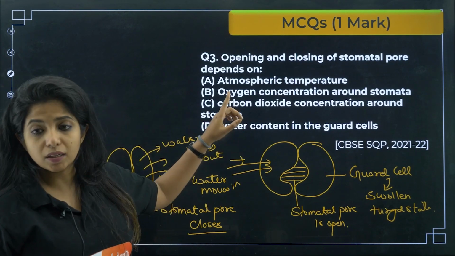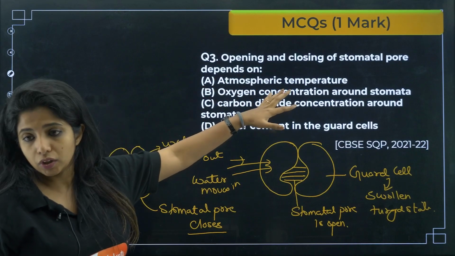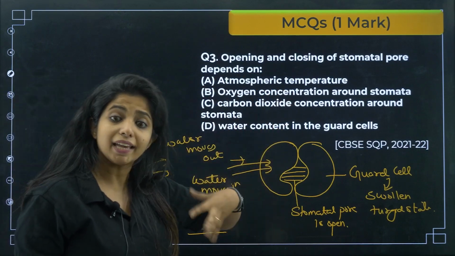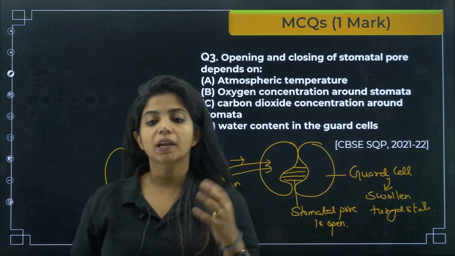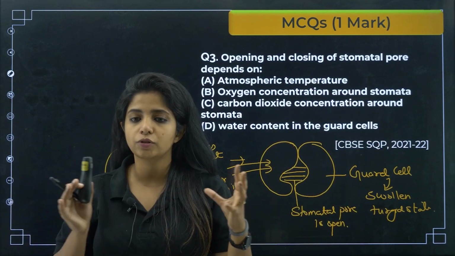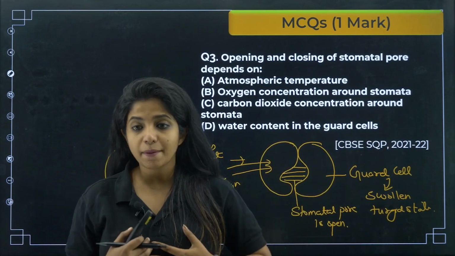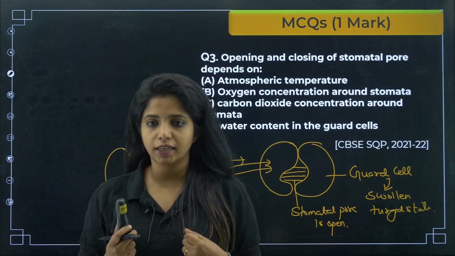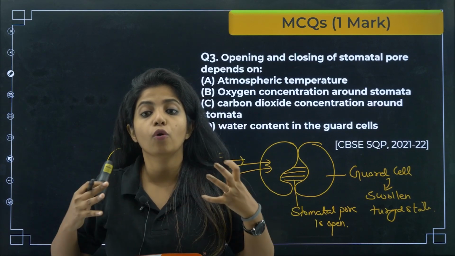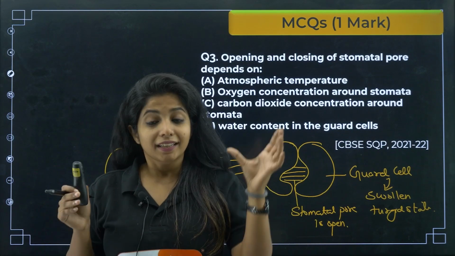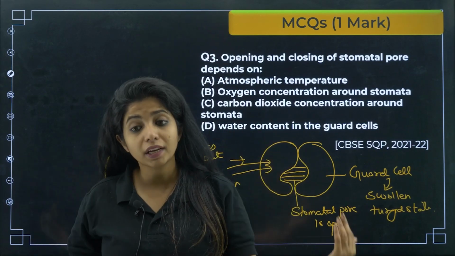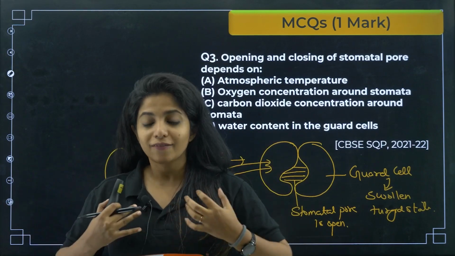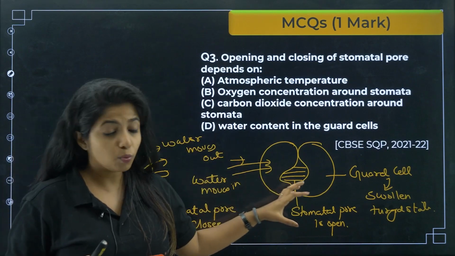So what can I say? Is it because of atmospheric temperature that the stomatal pore closes? No. I agree that it does not want water. So I'll tell you one thing. There are multiple reasons why the stomatal pore opens and closes. For example, I am a plant. I am needing carbon dioxide. At this point of time, the stomatal pore opens. But there are so many reactions happening here within the stomatal cells, which is why it opens up.